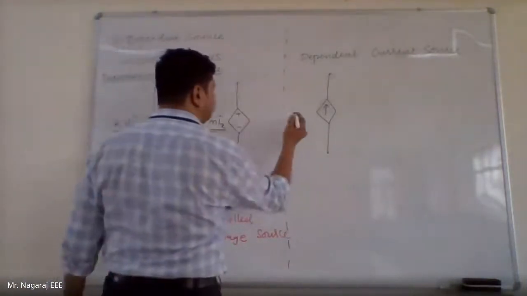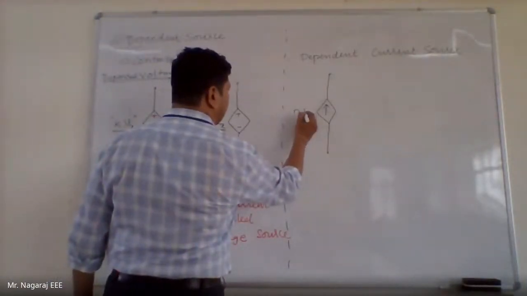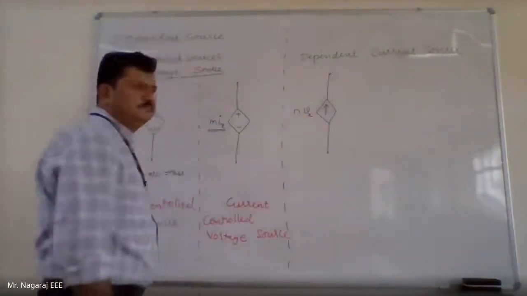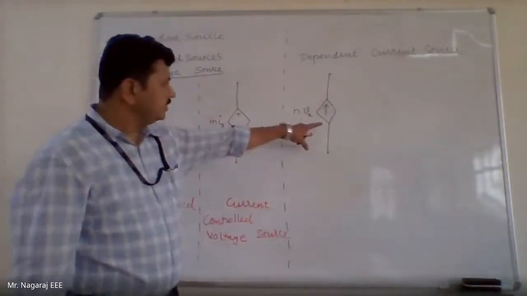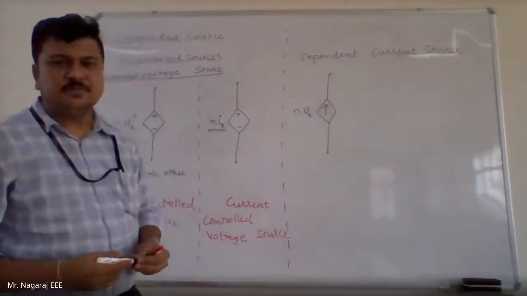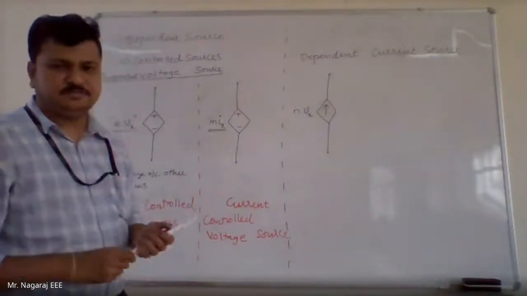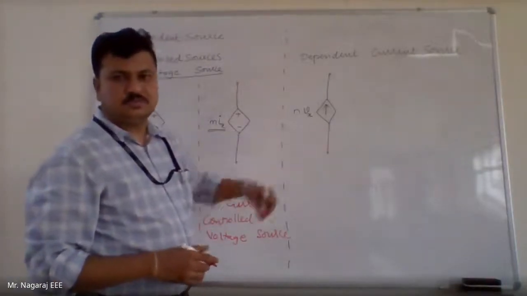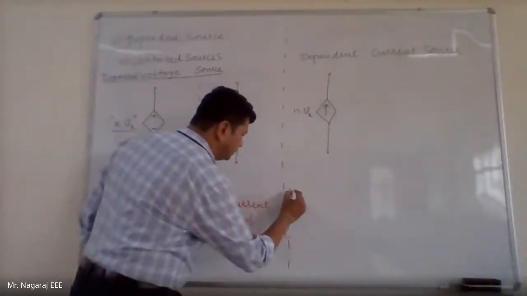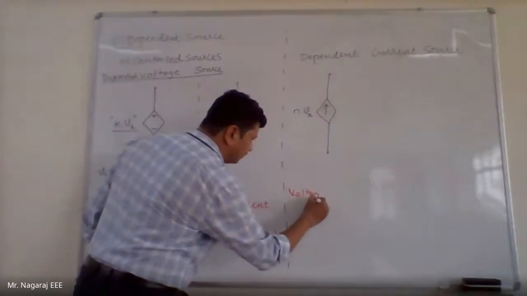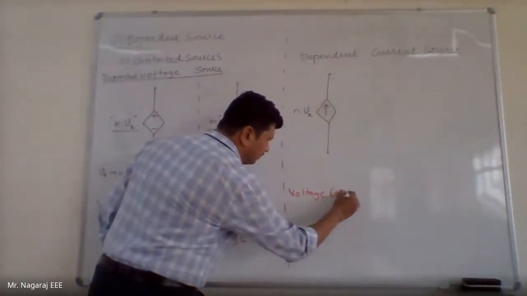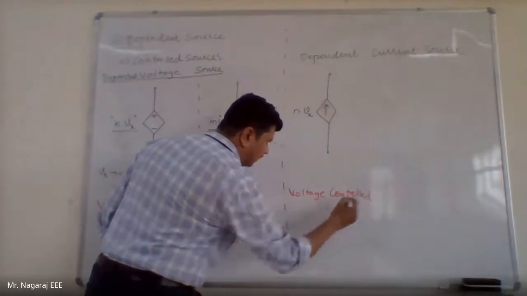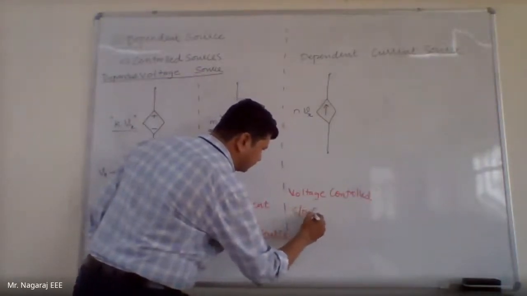Now let this be N into Vx. This is a current source, but the value depends upon some voltage. So what is this? What is it called? Voltage controlled current source. Exactly. It is voltage controlled current source.